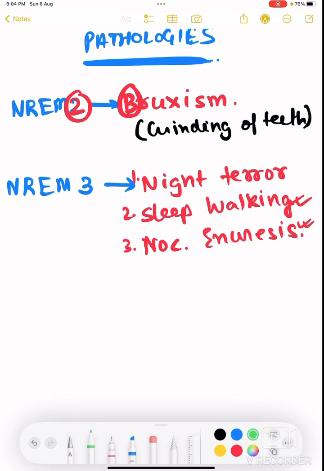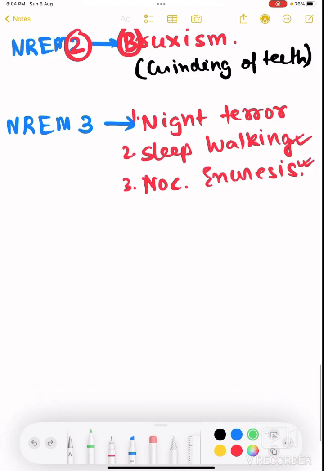Extremely easy. Can you tell me why sleepwalking actually occurs in NREM phase and not in REM phase? It is very easy, because in NREM phase the body is not paralyzed, whereas in REM phase the body is paralyzed. So if the body is paralyzed in REM phase, how can the person walk? So sleepwalking can only occur in NREM phase. And which phase mostly? NREM 3.